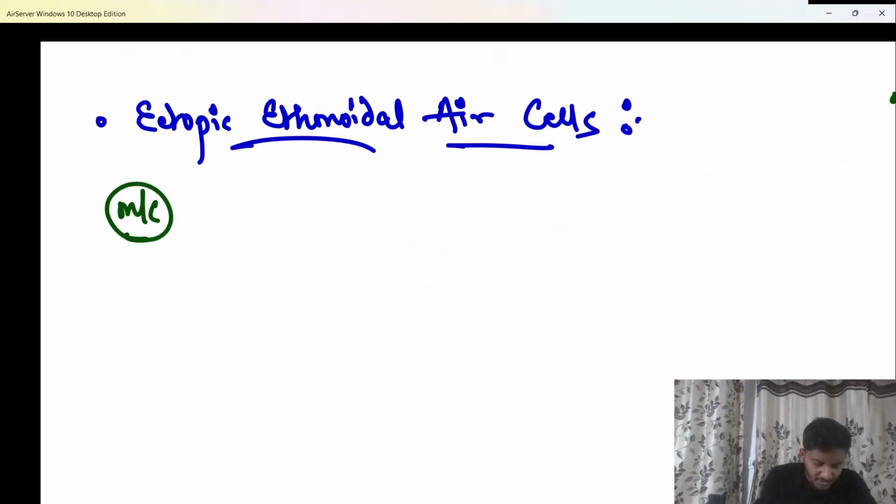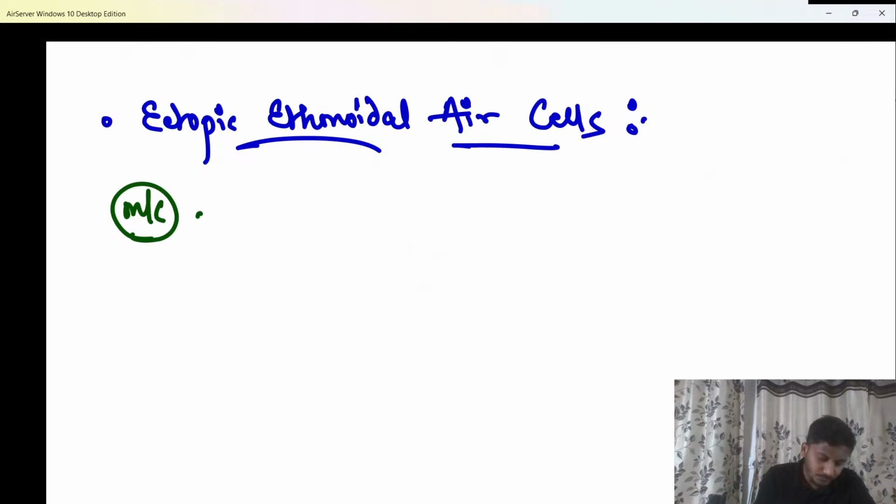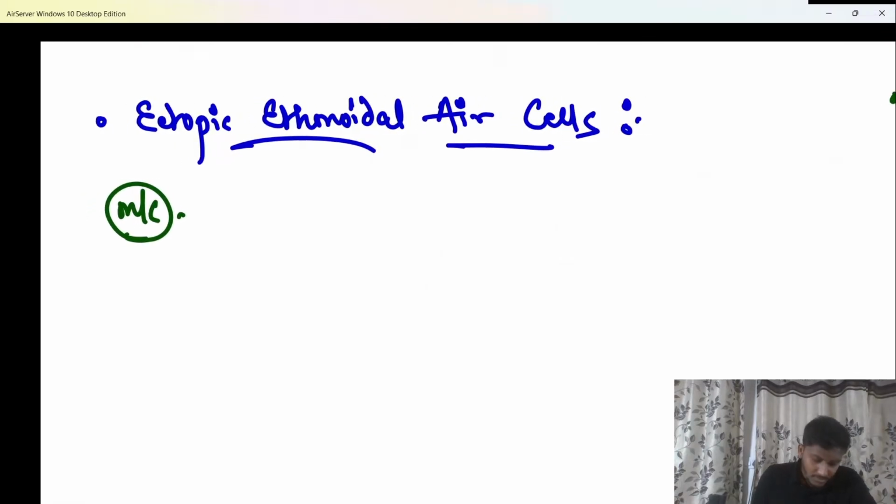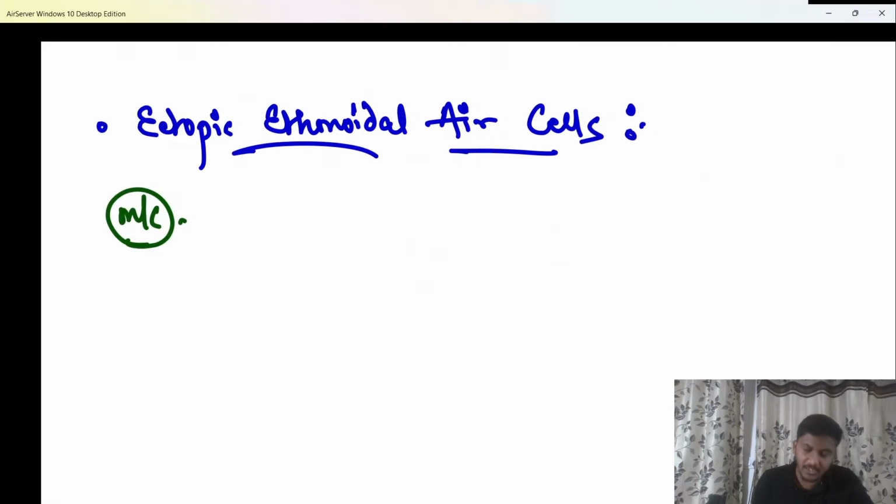That is not ectopic, beta, that is a normal ethmoidal air cell. Why would it be ectopic? Ectopic means present at some unusual, uncommon site. So the most common ectopic ethmoidal air cell is called concha bullosa, beta.